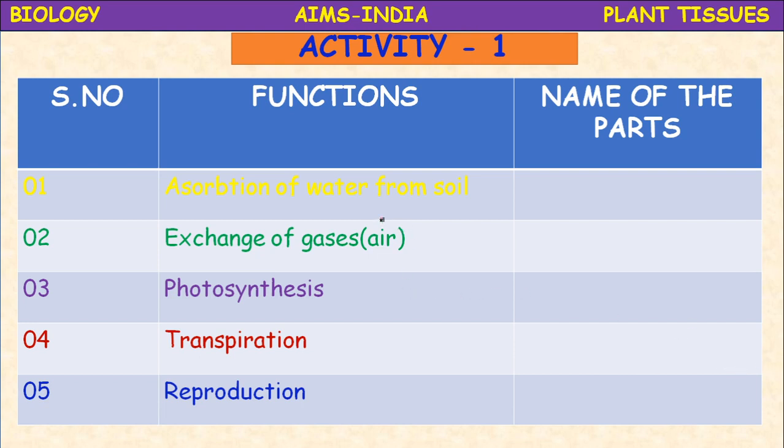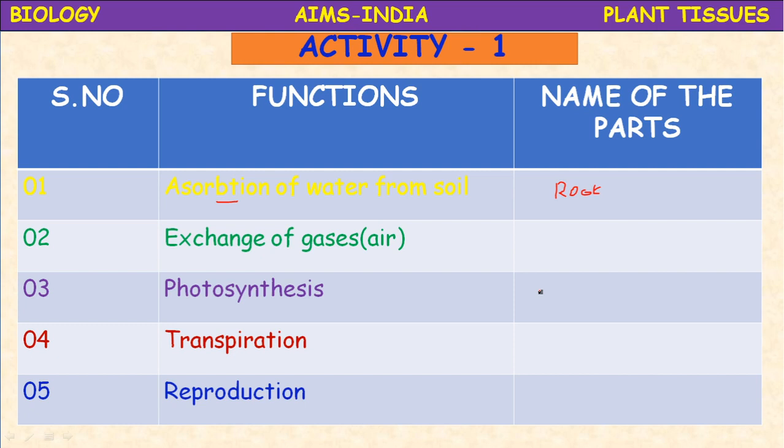Let us see. So for example, absorption of water from soil. Which part is involved in this? Children, recall how plants absorb water and minerals from where? From the soil. What is that part? Roots. Roots help in absorbing water and mineral salts.